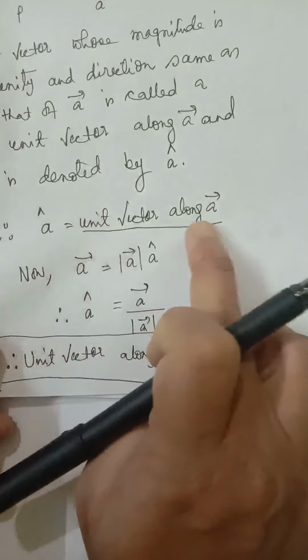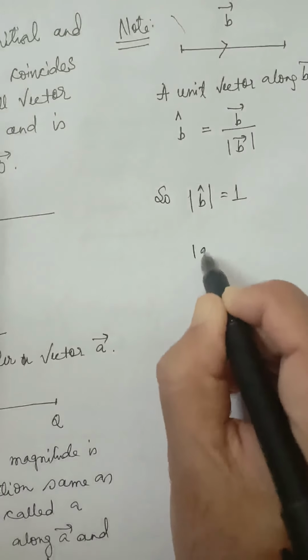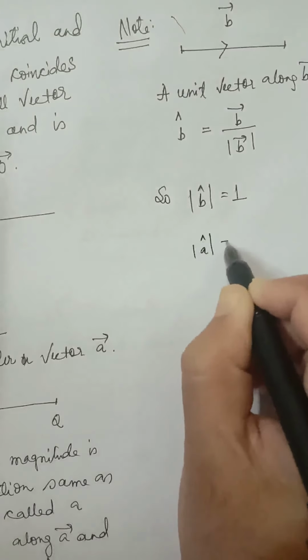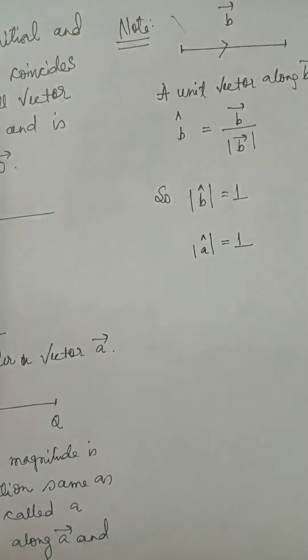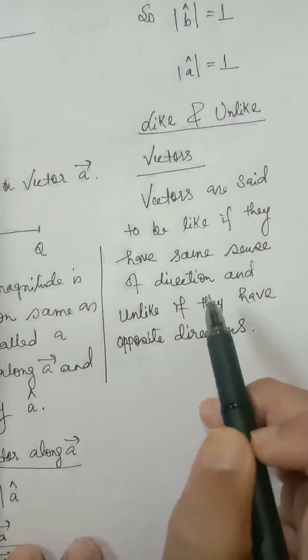Here, A cap is a unit vector, the unit vector in the direction of vector A. So the modulus, or magnitude, of A cap will be equal to 1. Unit vector means its magnitude is 1. Remember this.